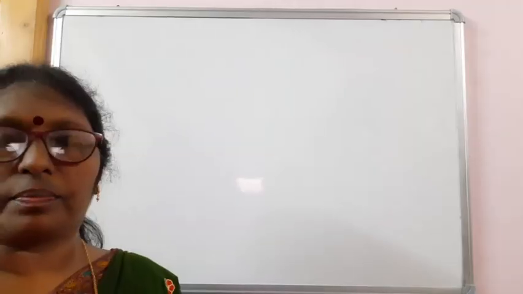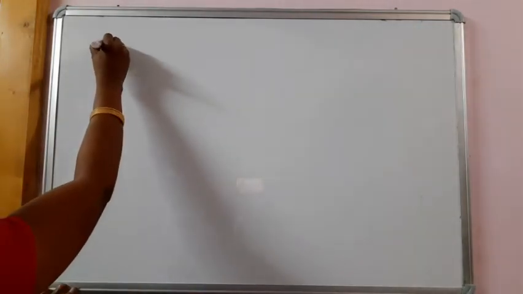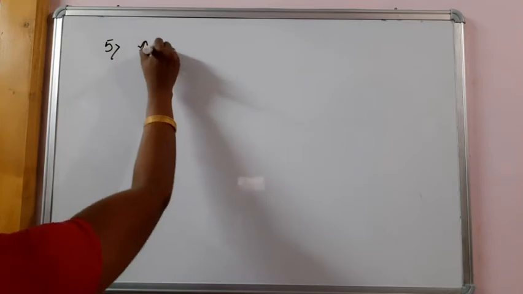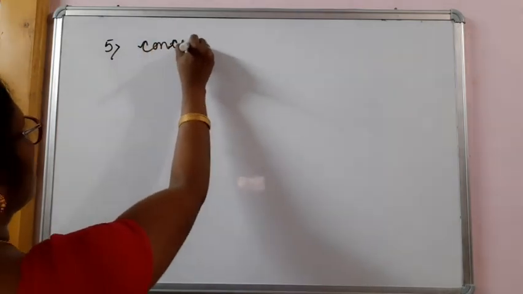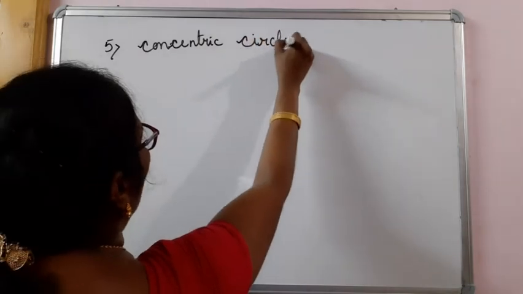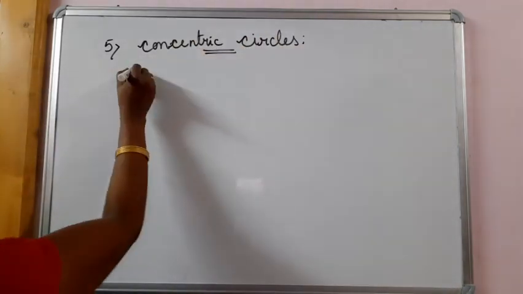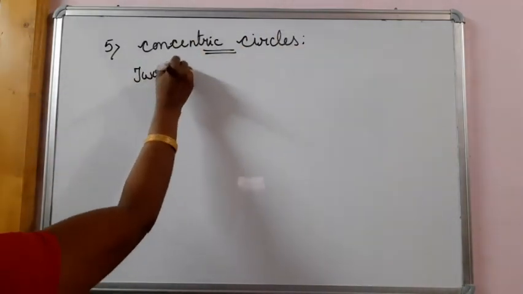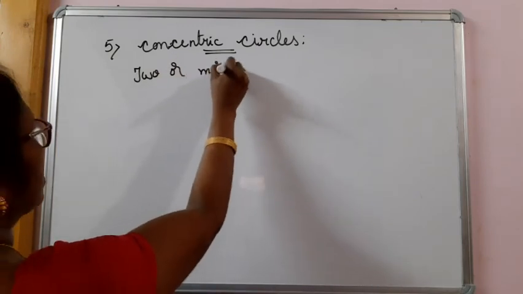Now let us have few more things. That is what are concentric circles?